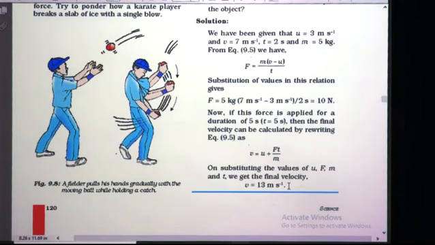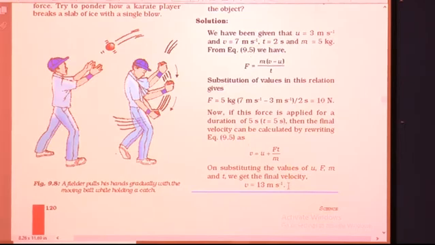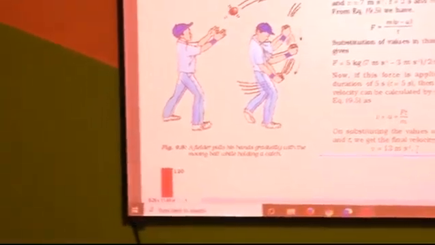So students, in this way you should be able to rearrange the different formulae. Based on what is given and what you have to find out, you have to rearrange the given formula, substitute the given values, and find the value. And whenever you get the final answer, you should write it with the correct unit. So today we have discussed the second law of motion. Remaining concepts we will proceed with in the next session. Today we will stop here.